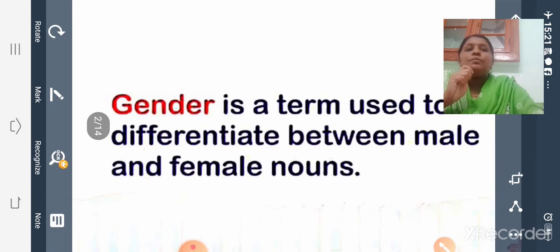For most of the animals we have a distinction of male and female, right? Including human beings. If you look at human beings, we have two genders, isn't it?